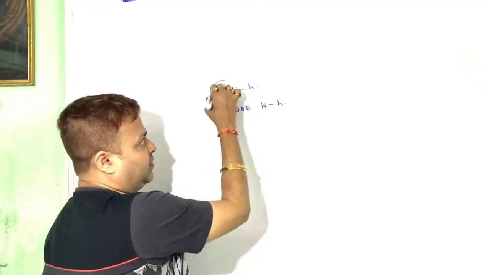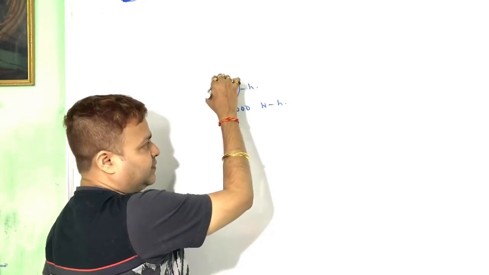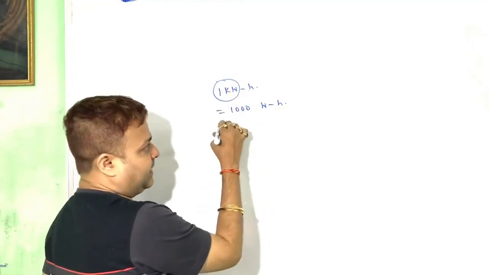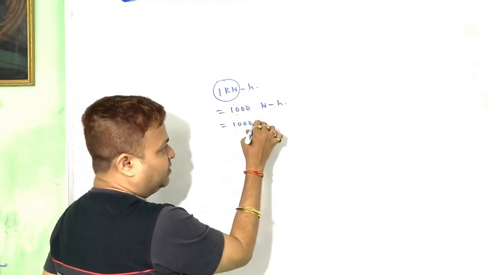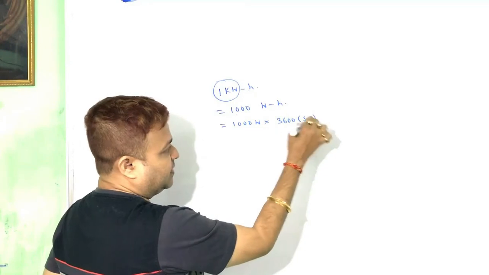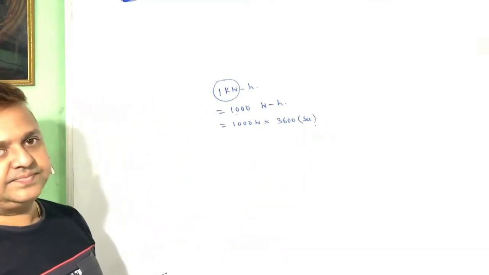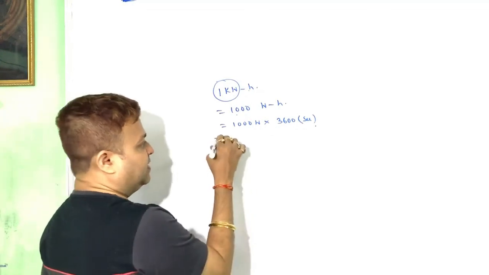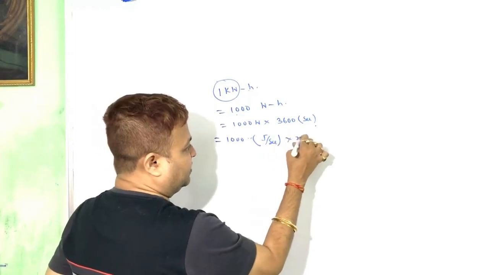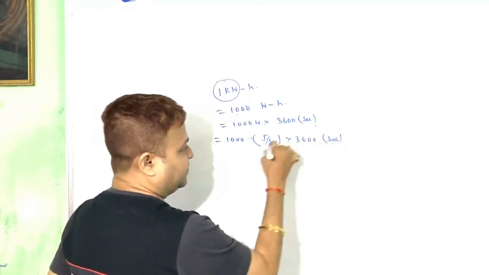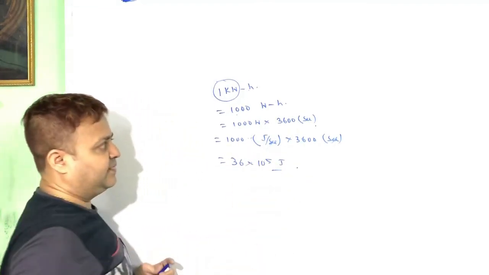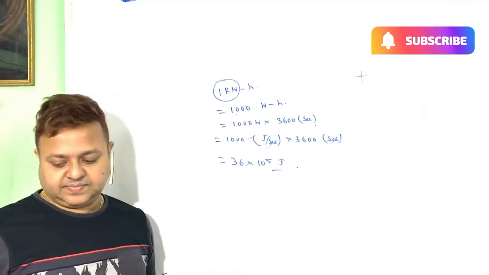That is, 1 kilowatt power consumed for 1 hour, so 1000 watt into hour, and 1 hour is 3600 second. That is 1000 into 3600, where watt means joule per second, so that is 36 into 10 to the power 5 joule. That is what 1 kilowatt hour of energy is equivalent to.